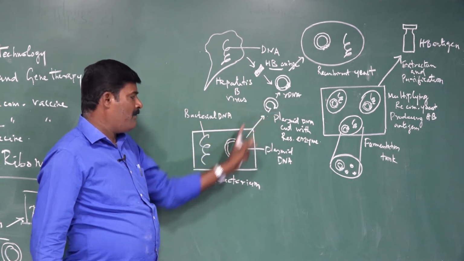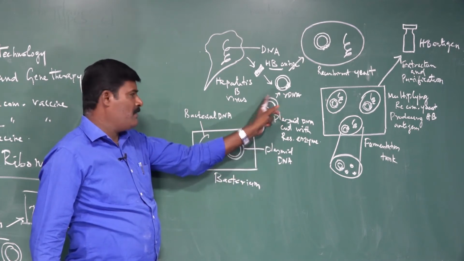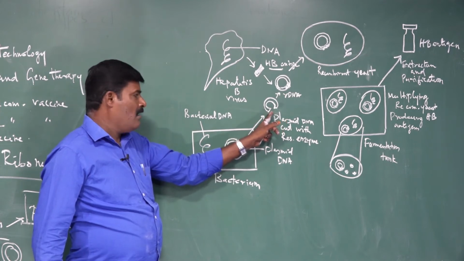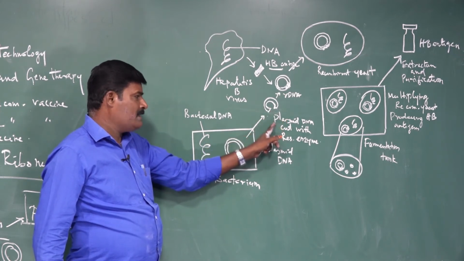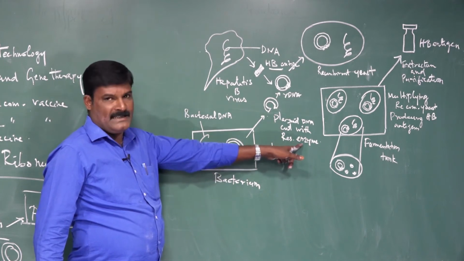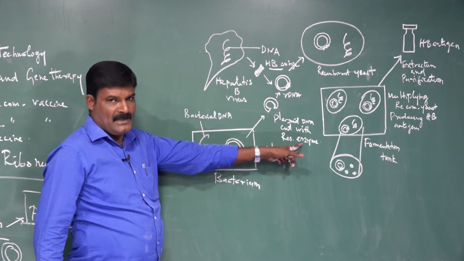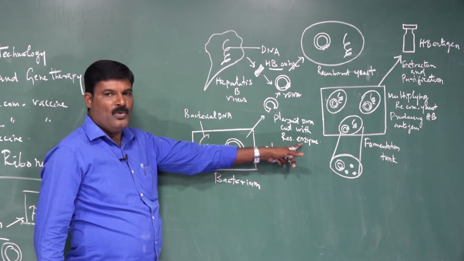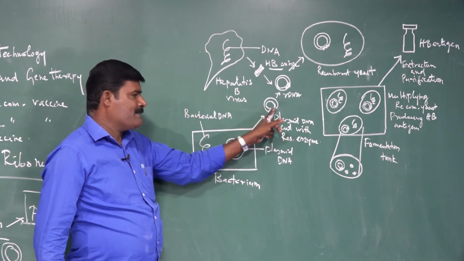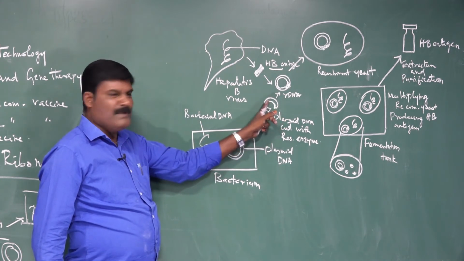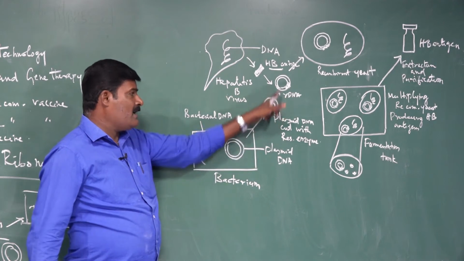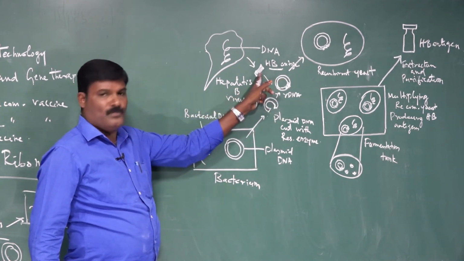Immediately the plasmid DNA is removed from the bacterium, then a small piece is cut out with the help of restriction endonuclease enzyme. The restriction enzyme is called a molecular scissor because it cuts a specific site on the plasmid DNA, because this place is the site for the attachment of the HB antigen protein.